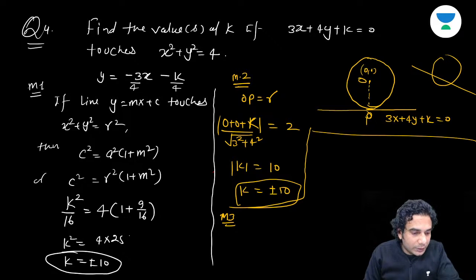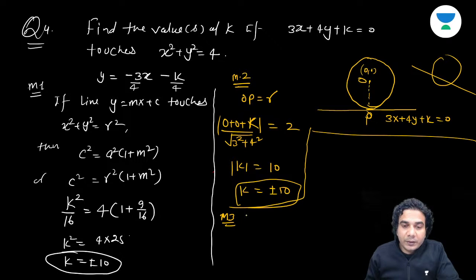Forget the first method, because it doesn't work in case of a shifted circle, and more likely we will get shifted ones only. You need to remember this condition, c square is equal to a square times 1 plus m square. Although you don't need to apply this, you need to remember this condition. But yes, you can apply method number 2 for circles if the line is given. And method number 3 you can also apply, because method number 3 is valid for any curve.